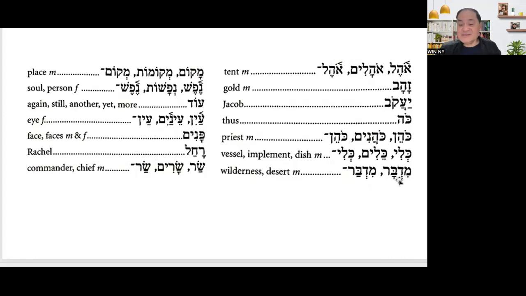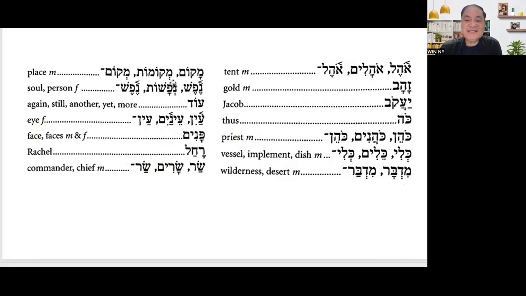And what is the relevance of this midvar in our understanding of the Old Testament? This is the name of the book Census or Numbers. Okay, midvar, in the wilderness. Okay, Bamidvar in our Torah. Okay, so makom. The next word is makom, which is place, masculine.